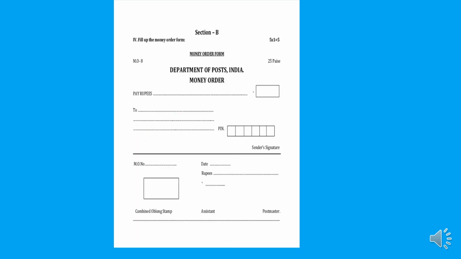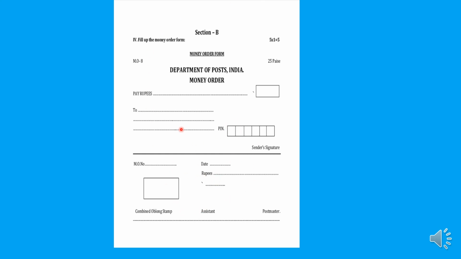Children, this is a money order form. If you want to send money to anyone through the postal system, you have to fill in this form. We have to write how many rupees we are sending, the address, and the date. We have to complete this form and submit it with the money at the post office. Then they will send that money to that person.